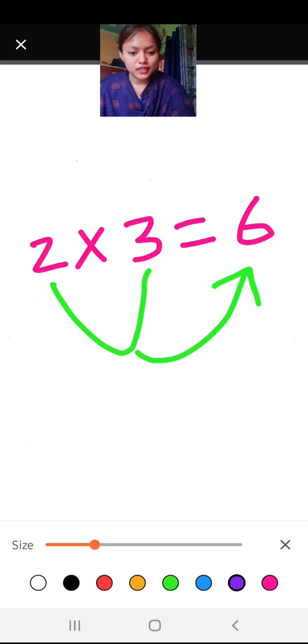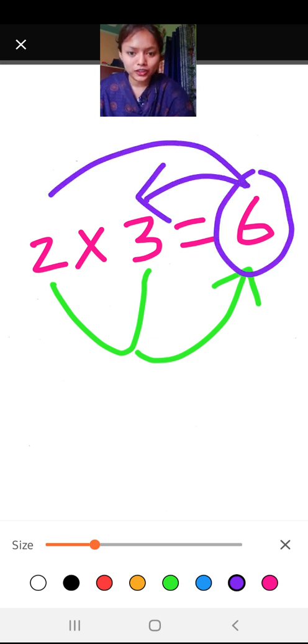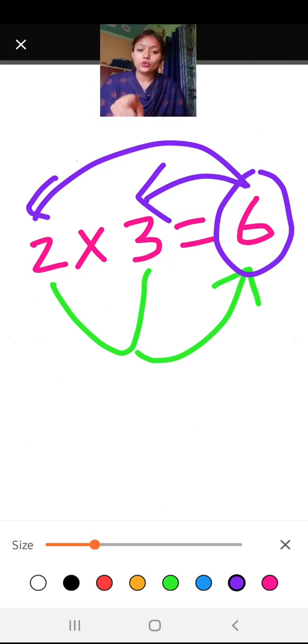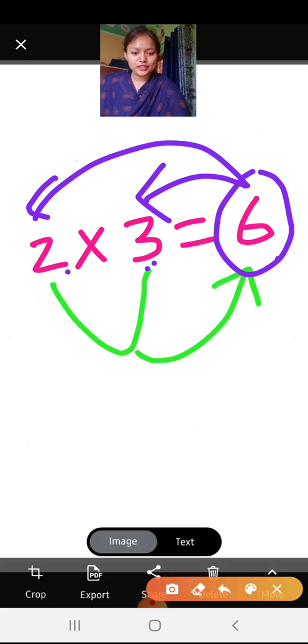Now, what are the factors of 6? 2 and 3. A cycle is there. 2 multiplied by 3 is 6, and what are the factors of 6? 2 and 3. So they are for each other. This is what Be My Multiple, I'll Be Your Factor means, okay? As 6 is saying, you be my multiple, I'll be your factor. So we'll start the chapter.